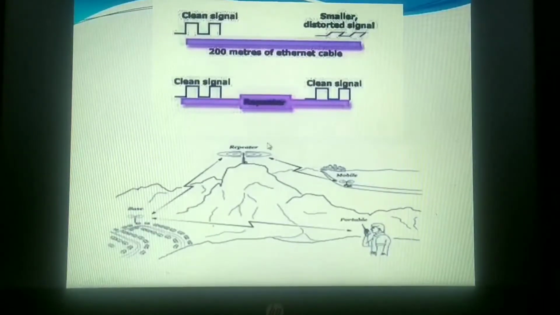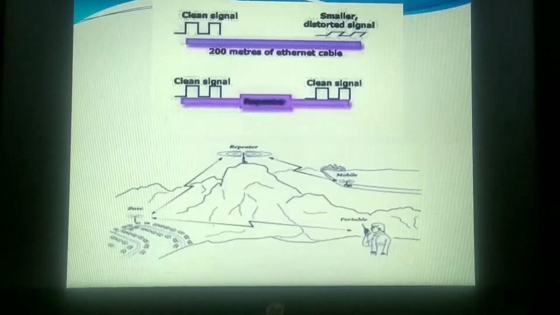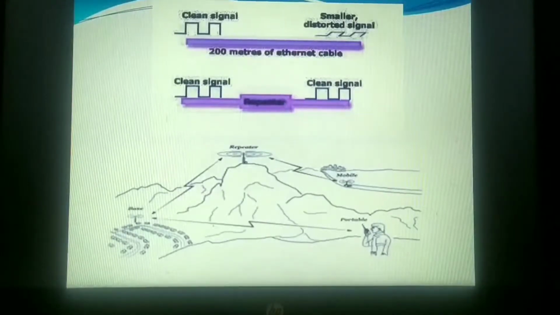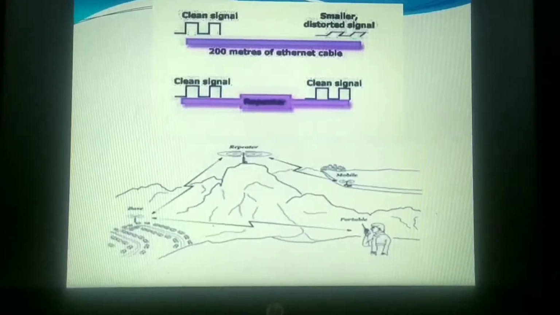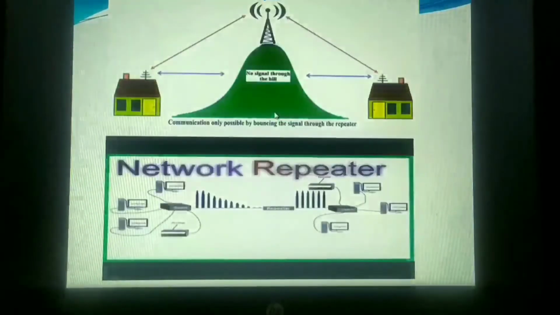That is why, no matter whether you use radio waves, microwaves, or whichever topologies, wherever, sorry, not LAN, in case of WAN, whatever your topologies or whatever cables you are using, you have to make sure that you are using the device known as the repeater in order to maintain your signal strength. So I can also give you different examples.